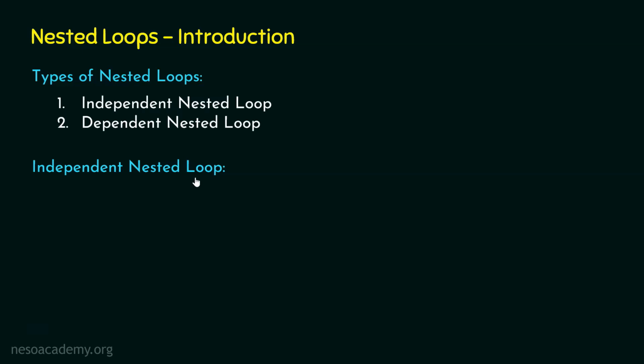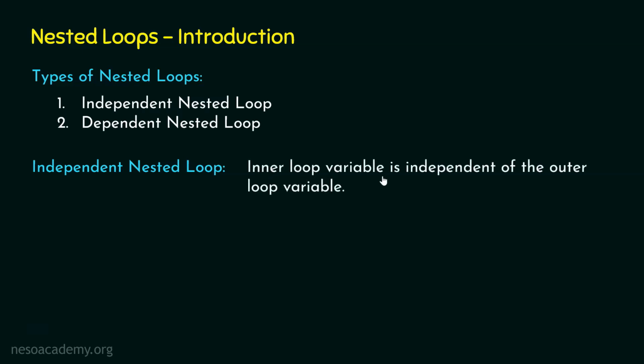So what is independent nested loop? This type of loop is a nested loop in which inner loop variable is independent of the outer loop variable. This means the inner loop variable which belongs to the inner loop does not depend on the outer loop variable which belongs to the outer loop. In order to properly understand this statement, we will discuss one example pretty soon. But for now, just observe this definition and just remember this.